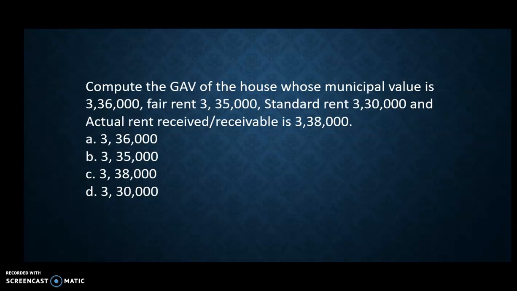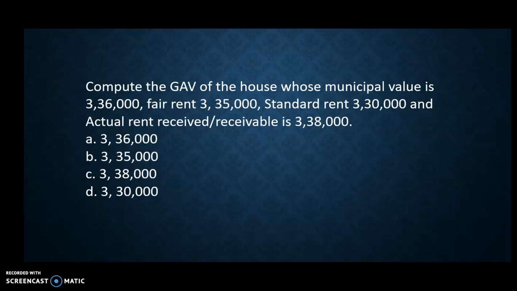Among these, 3,36,000 becomes your higher, A. The second point is standard rent, that is 3,30,000. Among A, 3,36,000, and B, standard rent, 3,30,000, the smaller value, 3,36,000, will be the RER, the reasonable expected rent.